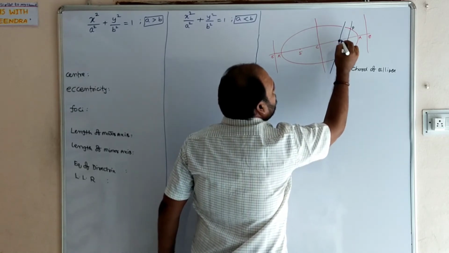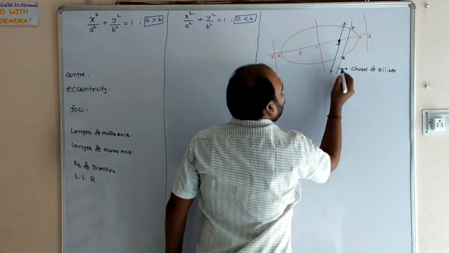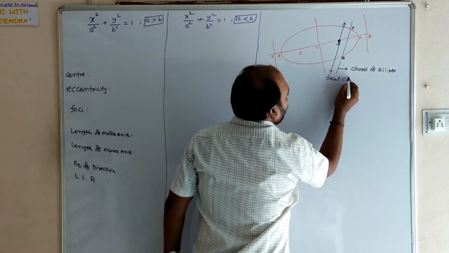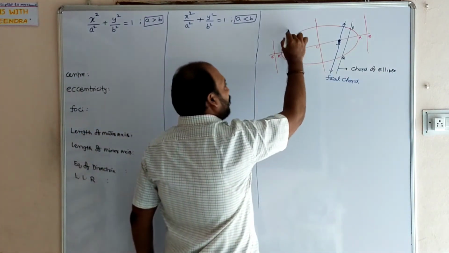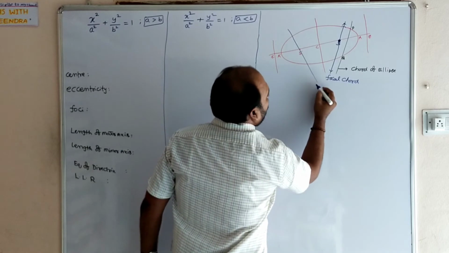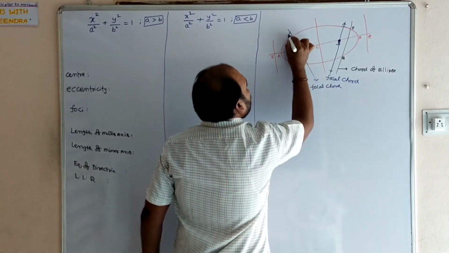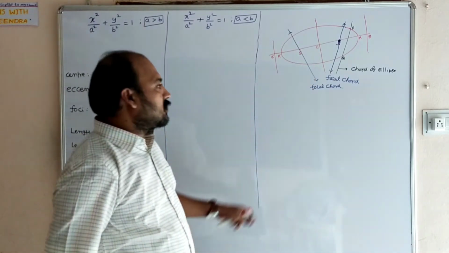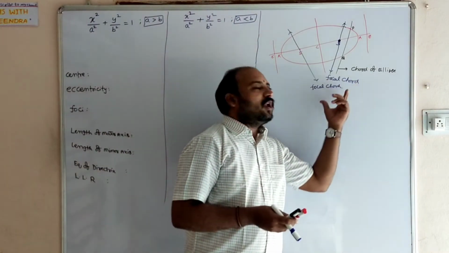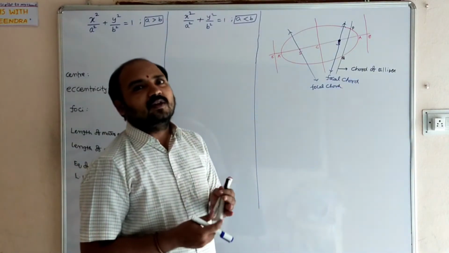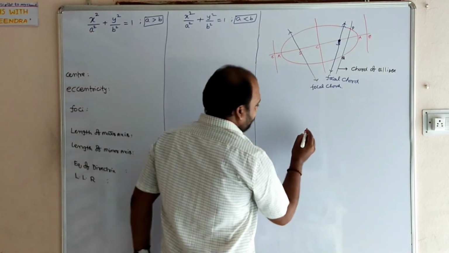This is called the focus. This is a focal chord. The chord which is passing through the focus, either here or here. Even this is also a focal chord, another focal chord. The chord passing through the foci of the ellipse is called a focal chord. After knowing the chord of the ellipse and the focal chord of the ellipse, we need to learn double ordinate. What is meant by double ordinate?